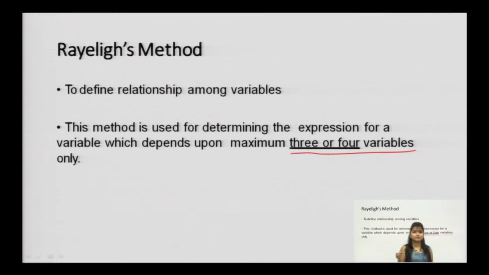For example, if this pen is working, then the ink will work, then the structure, how much thickness you have, whether you are comfortable in writing, and so on. At most these parameters should be 3 or 4. After that, if the number of variables increases, Rayleigh's method is not valid. For more than 4 variables, you can use the Pi-Buckingham theorem.